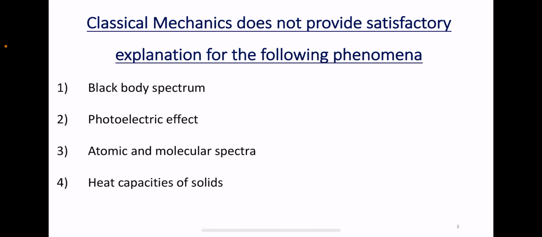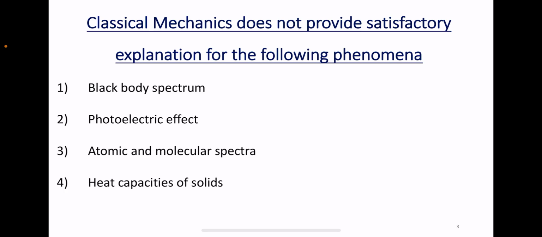This new approach to the study of particles of atomic dimensions provides a satisfactory basis for many of the phenomena which are not satisfactorily explained by classical mechanics. So these are the main concepts or phenomena which could not be satisfactorily explained by considering classical mechanics.